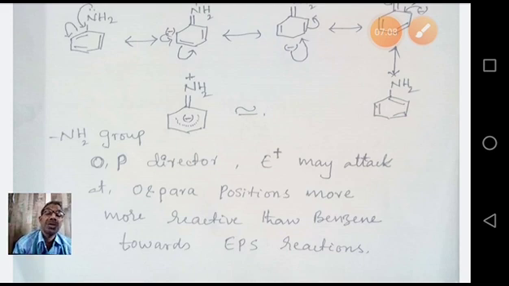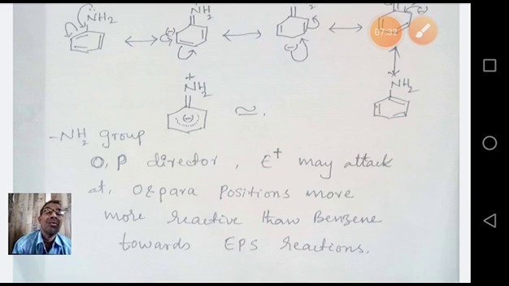The reaction is very slow, and we get only some percentage of product yield. In the case of aniline, due to the plus M effect, the electron releasing effect of the amine NH2 group, electrophilic substitution on the benzene ring takes place more easily compared to benzene. That's the reason. So one thing is this one.